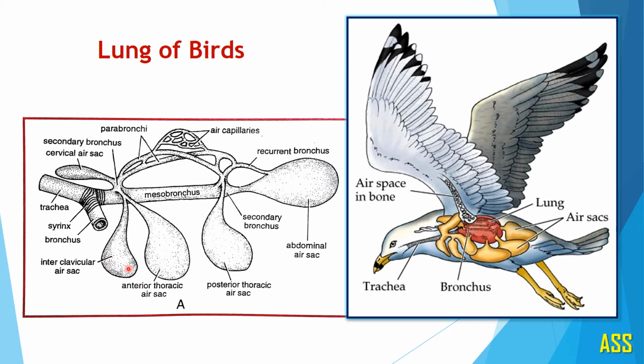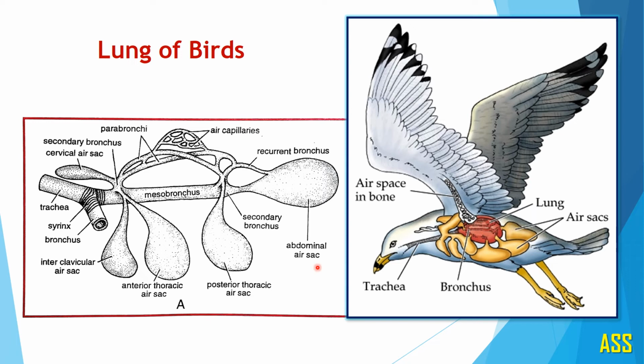Here you can observe in the clavicular region, this is the interclavicular air sac. In the thoracic region, in the anterior region of the thorax, there are anterior thoracic air sacs. Then in the posterior region of the thorax, posterior thoracic air sacs. Then abdominal air sacs. All these air sacs are spread into the body of birds.